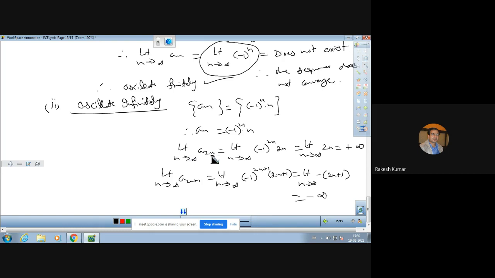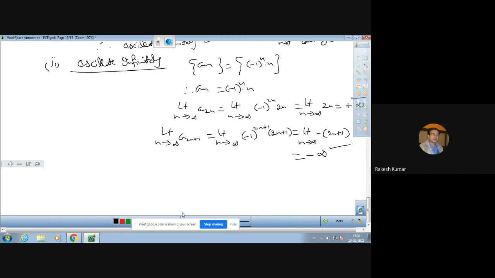Now you just see a_2n converges to plus infinity, and a_(2n+1) converges to minus infinity. So it means the sequence does not converge, or we can say that the sequence is a divergent sequence,